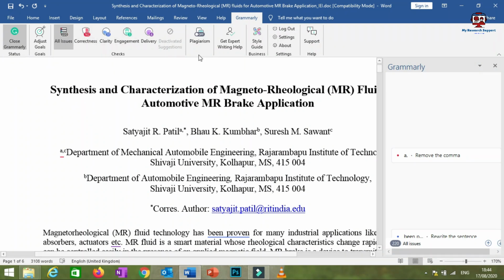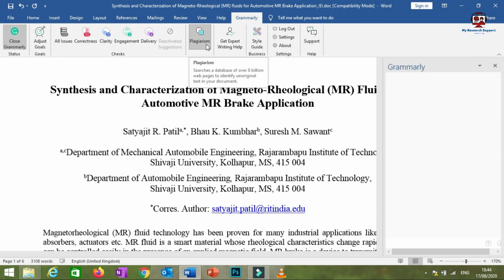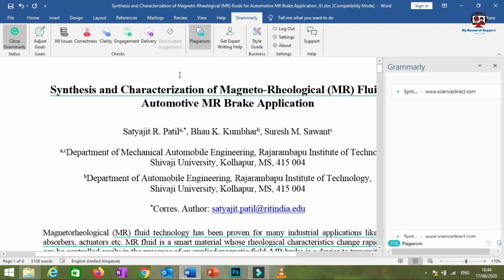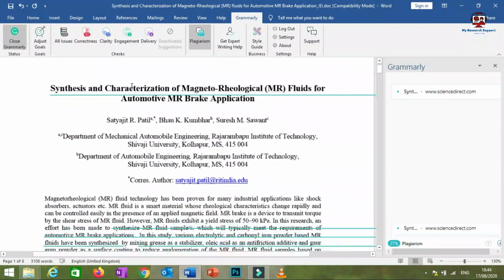And now we'll move towards the next option. The next option is obviously plagiarism. So you have to just click on this option, plagiarism. I will never suggest you use Grammarly for plagiarism checking. This is because of its effectiveness. Now we'll get a better idea about this.